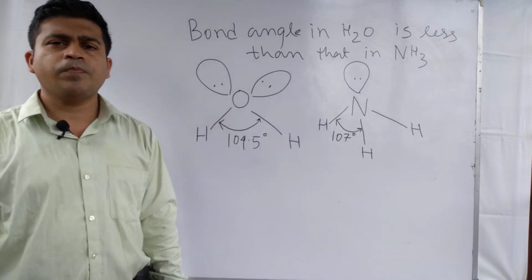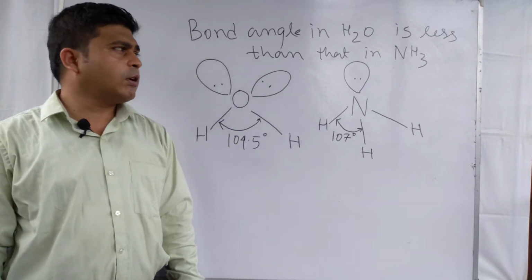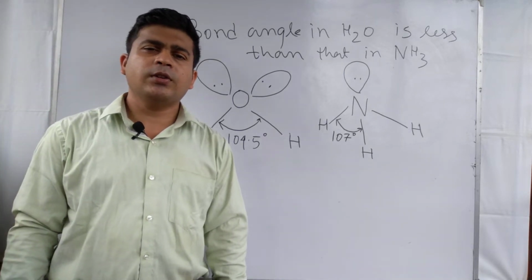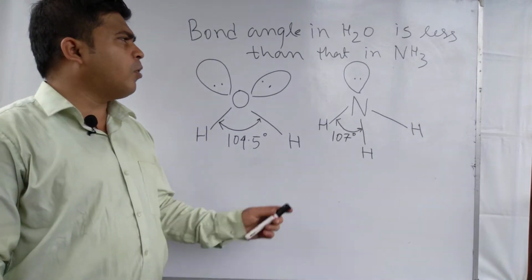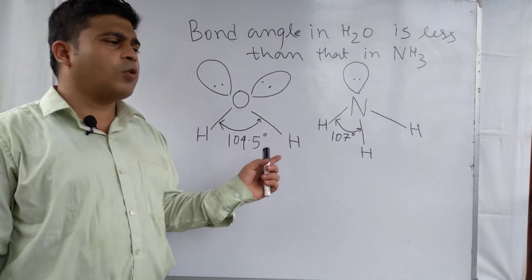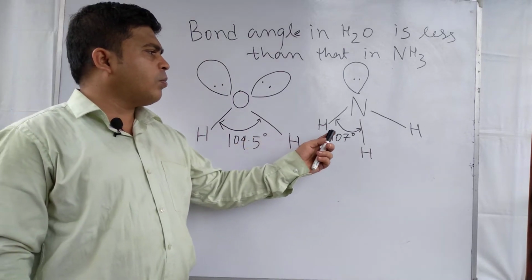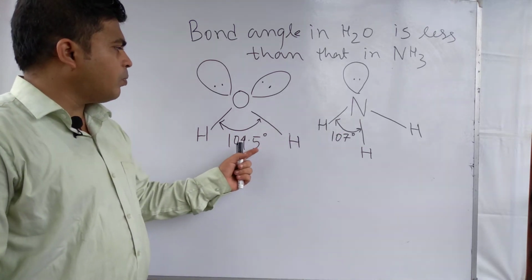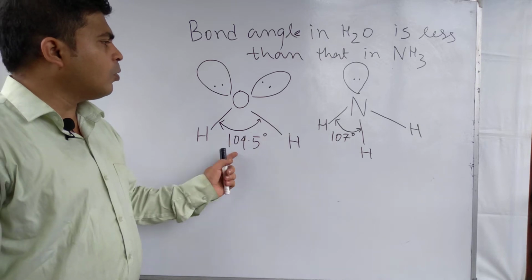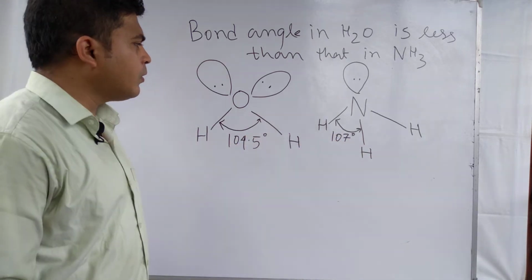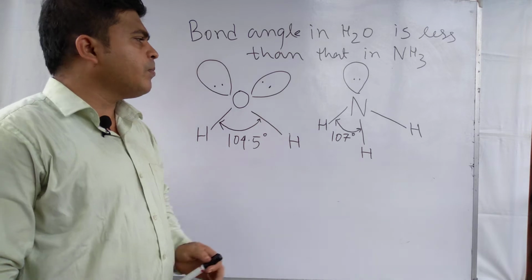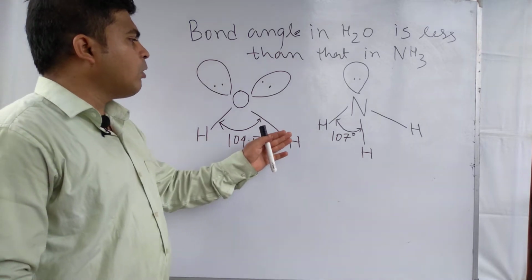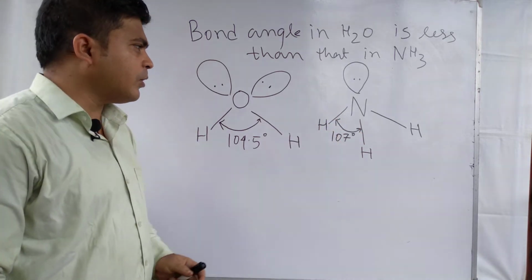I am Atanu Vital, and in this lecture we discuss the bond angle of H2O and NH3. You know that the bond angle in case of water is 104.5 degree, and in case of ammonia it is 107 degree. So the bond angle of H2O is lesser than the bond angle in NH3. This is the discussion topic: why is the bond angle in H2O lesser than the bond angle in NH3?